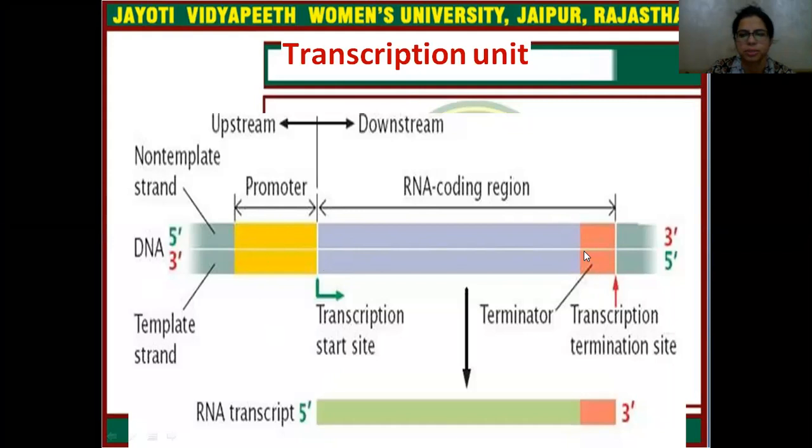This is the terminator region, the transcription termination site, and this is the transcription start site. This is the complete DNA strand, and on the left side it is upstream, on the right side it is downstream. So you can simply understand the concept of upstream and downstream.